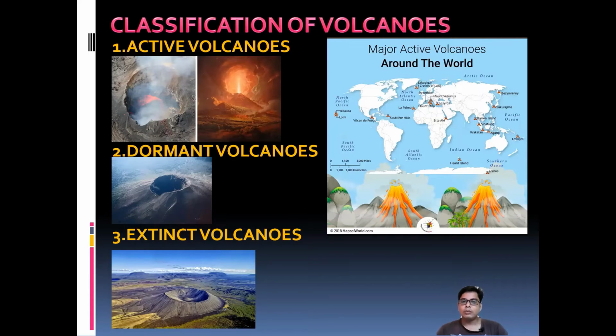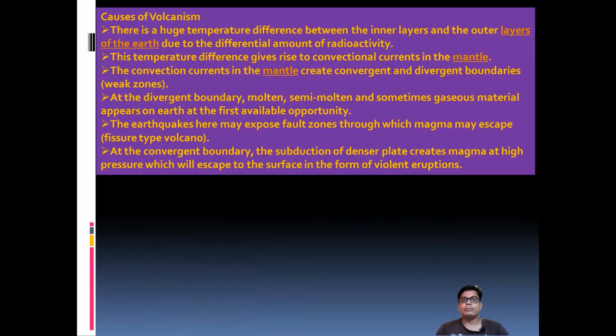So there are three types of volcano on the basis of the period of eruption: the active volcano, the dormant volcano, and the extinct volcano. This is the thing we have to understand.